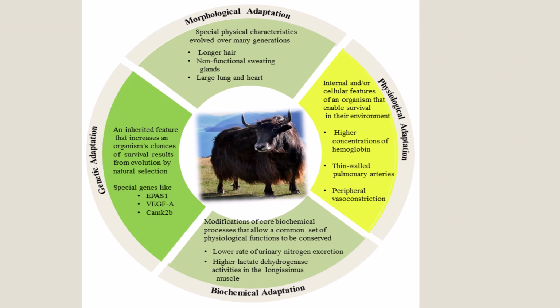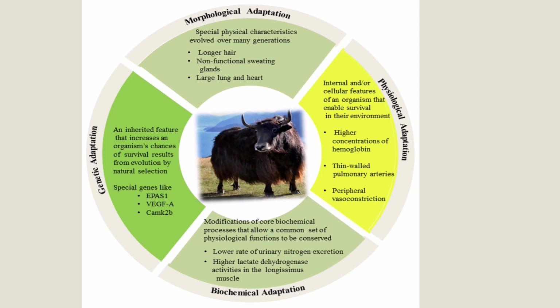Again, very important understanding is there for morphological adaptation. When we ask what are the types of adaptation, in that morphological adaptation is there. Morphology means physical characteristics are evolving, physical characteristics are changing. Longer hair, non-functional sweating glands, large lung and heart, these are the adaptations according to the nature, according to the environment or topography.